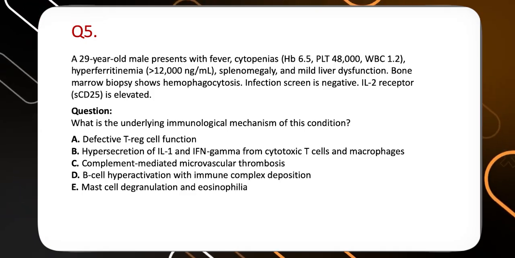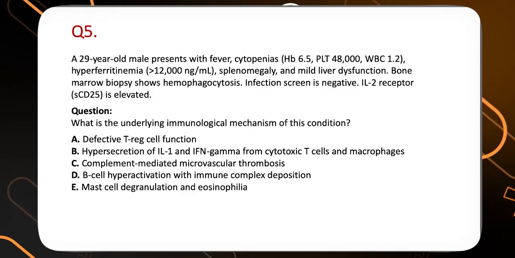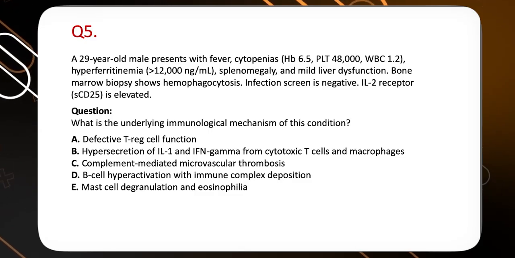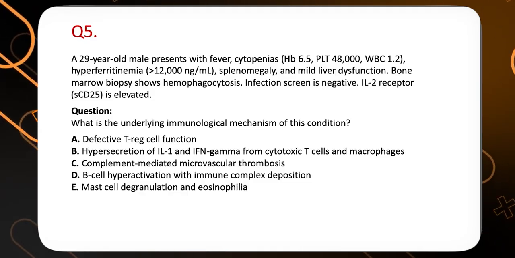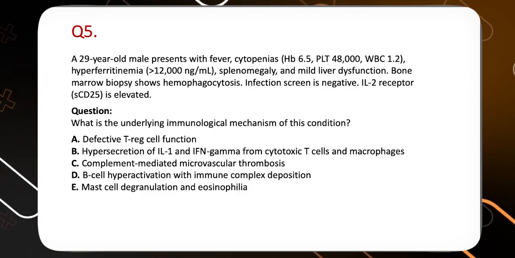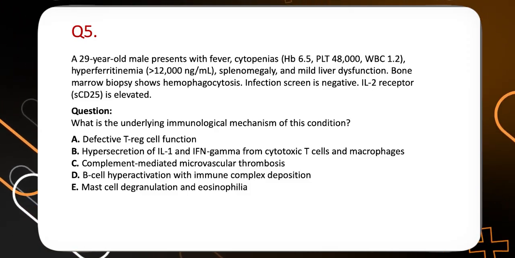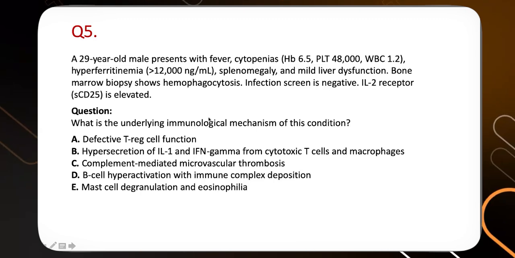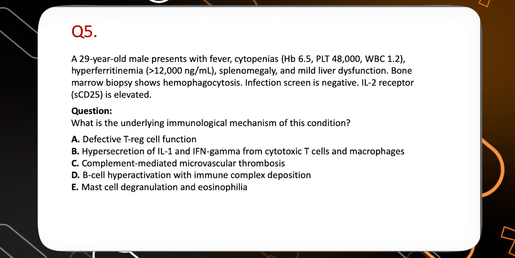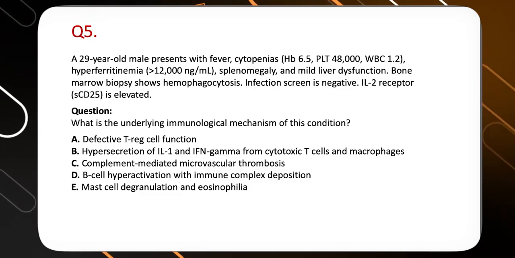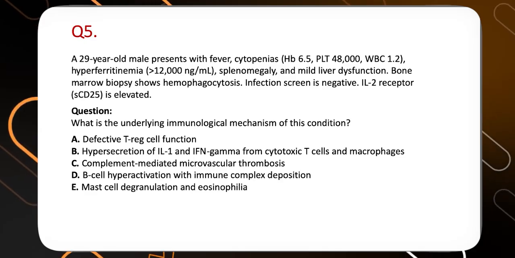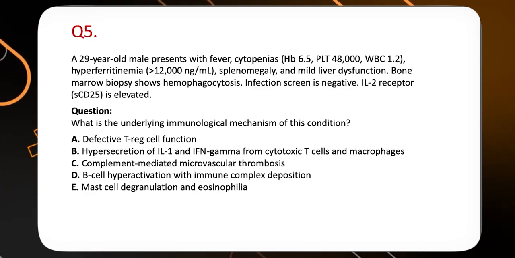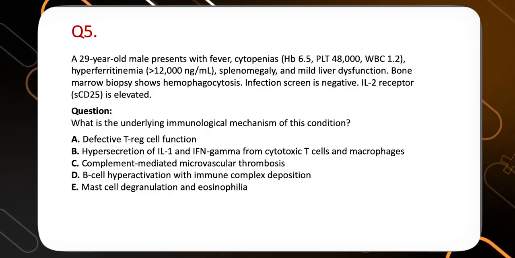Whether it is a defective T cell function, or whether it's a hypersecretion of interleukin 1 and interferon gamma from cytotoxic T cells and macrophages, or whether complement-mediated microvascular thrombosis, or whether B cell hyperactivation and immune complex deposition, or it's a mast cell degranulation. Questions on immunological diseases are a little difficult, probably, if you do not know the answers to it. But once you know the answers, it is easy, and they're usually high scoring in EDIC Part 1, because sometimes that might distinguish whether you clear or not.